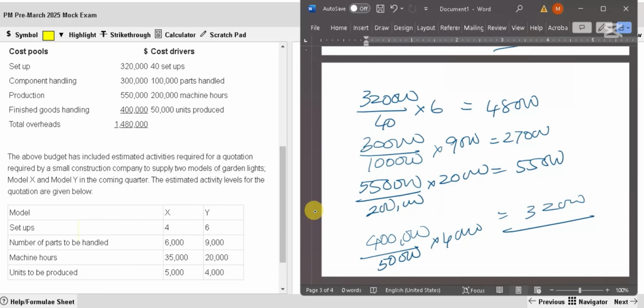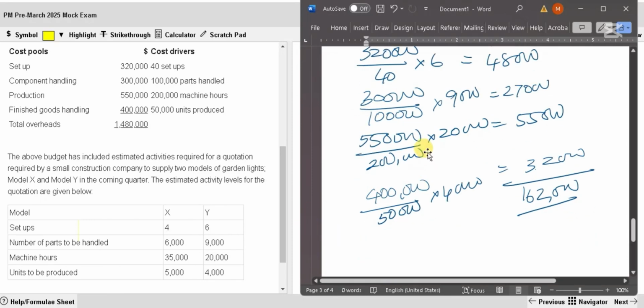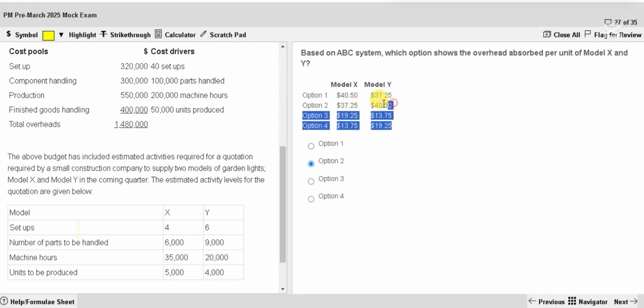Add them together, 48 plus 32 is 80, 107, 162,000. That's for how many units? 4,000 units. So divide it, 162,000 divided by 4,000. 40.50 we get. Check the answer. Is that what we had? 40.50. See, option B, option 2 we selected is correct. Next.